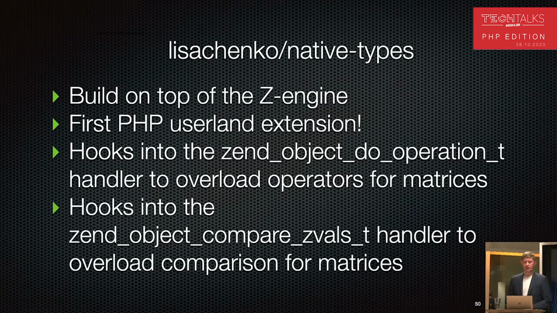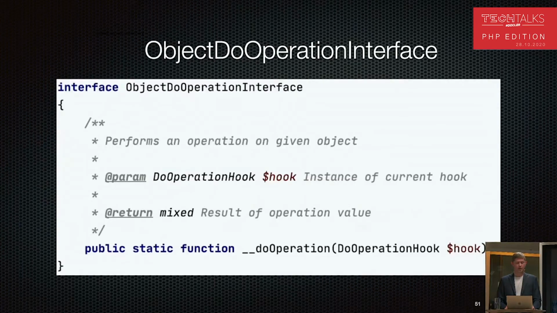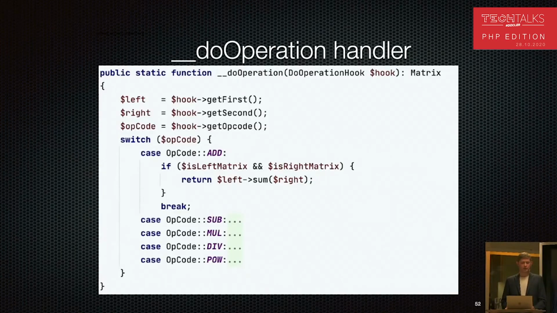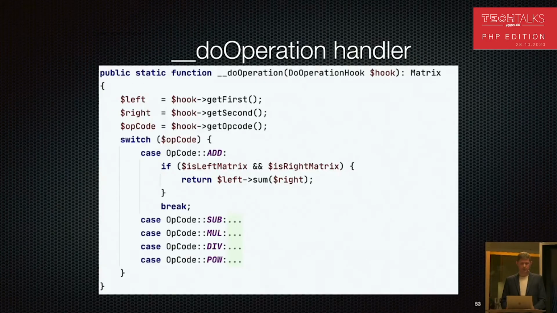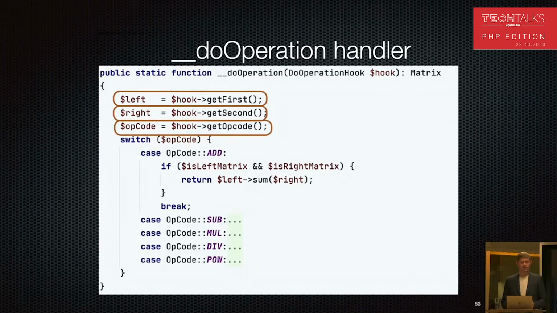more, we can have a hook for comparison. For example, if you want to compare one matrix with another, it's possible with a handler Zend object compare evals. If we look at our interface, it's really simple. On PHP side, we have a do operation interface, and we have an implementation which receives first argument, second, it receives an opcode, and we can define a logic. For example, add, how we can add one matrix with another.